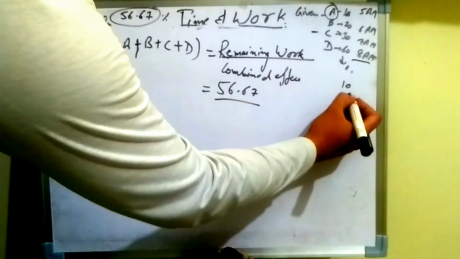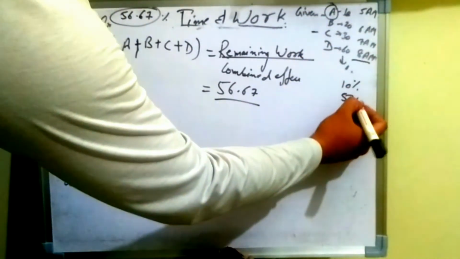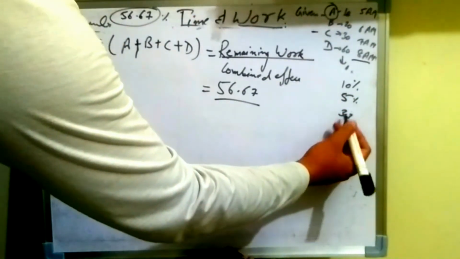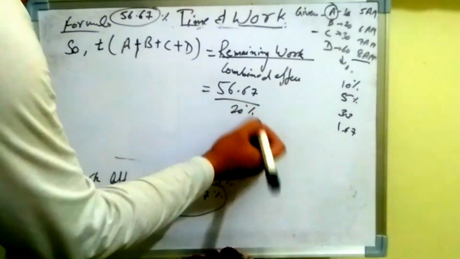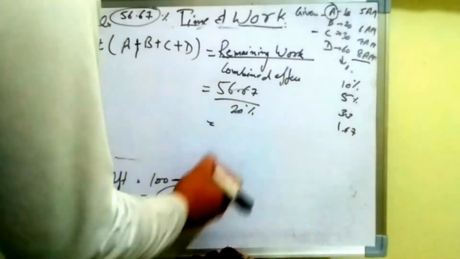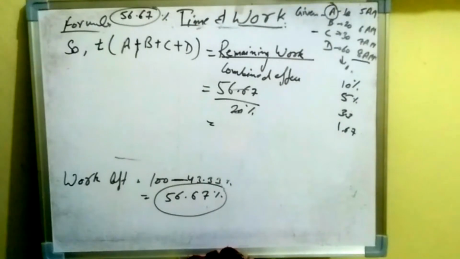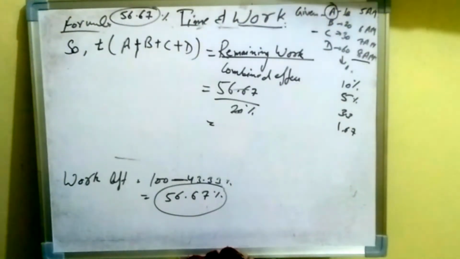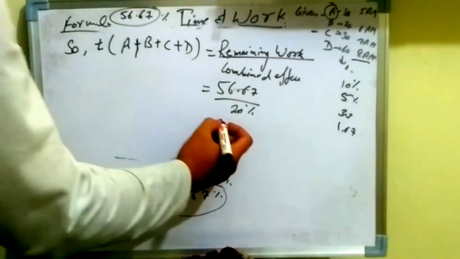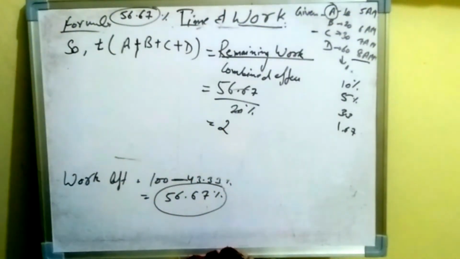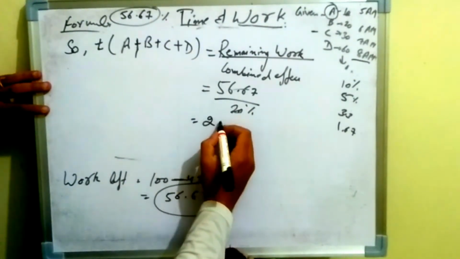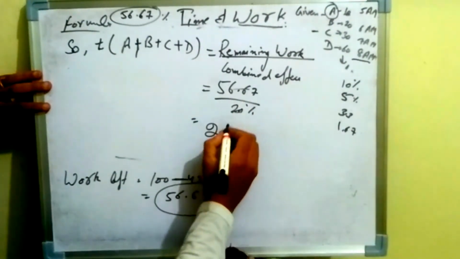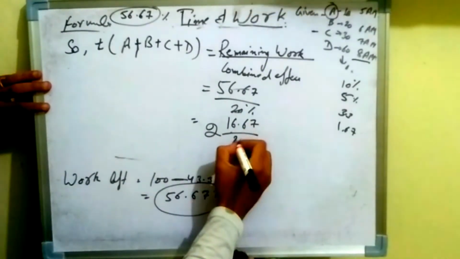So what will be the combined efficiency, which we had found out? 10%, 5%, 3.3%, and 1.67%, addition of all four pipes' efficiency, which will be 20%. And from here we will get the time taken by the four pipes, which will be 56.67 divided by 20. All right.